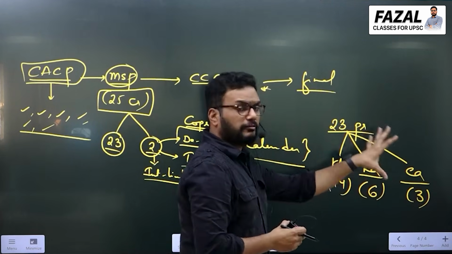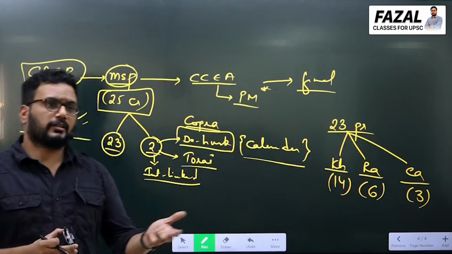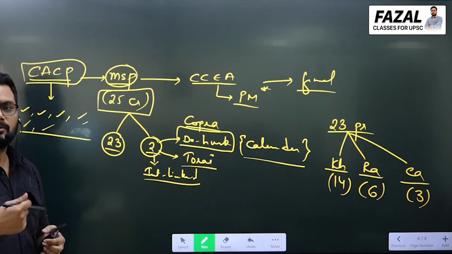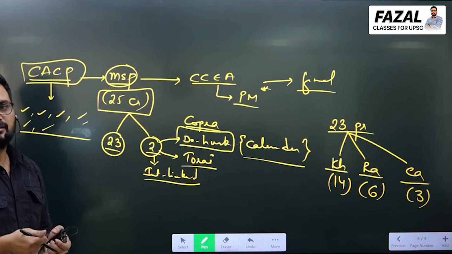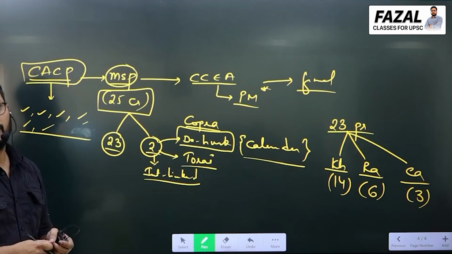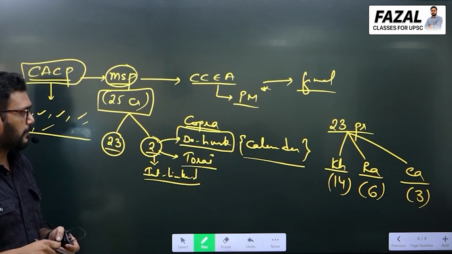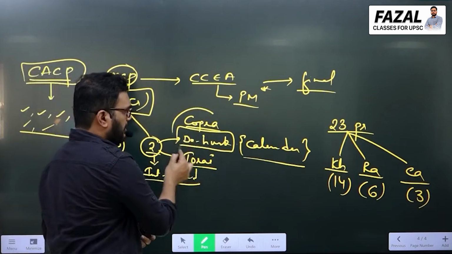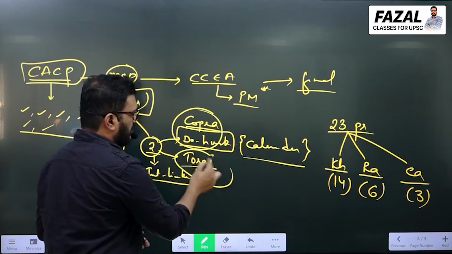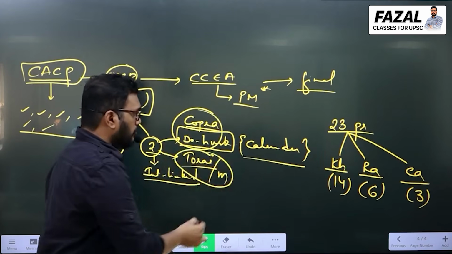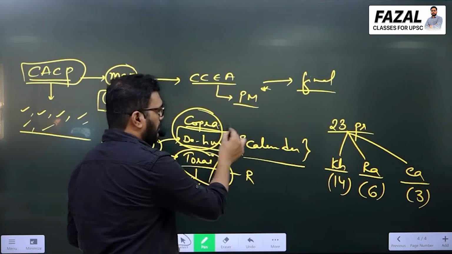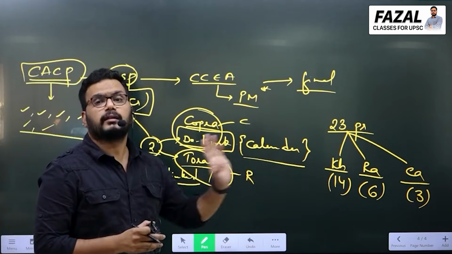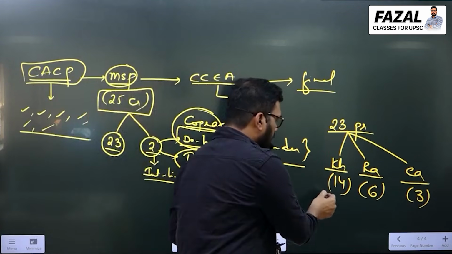So I am just justifying what they have written and why most students get confused. Should I follow 22 or 23? They send me a lot of messages like, I have read in PIB it is saying only 22. Now we'll see what the 22 is also. So 23 prices in this way, and these 2 are interlinked, Toria and mustard. So these are basically Rabi crops and these are basically calendar year crops. There is no Kharif crop which is interlinked. You should remember this very clearly.